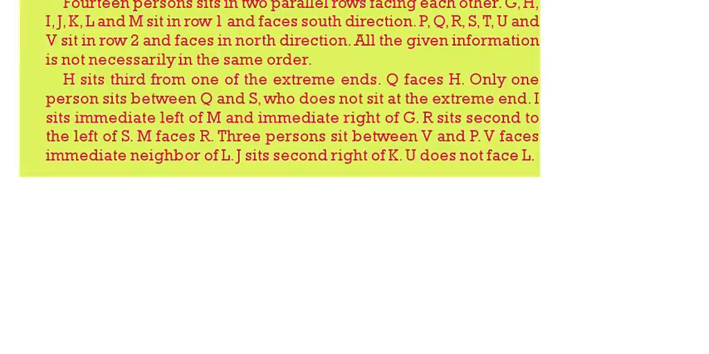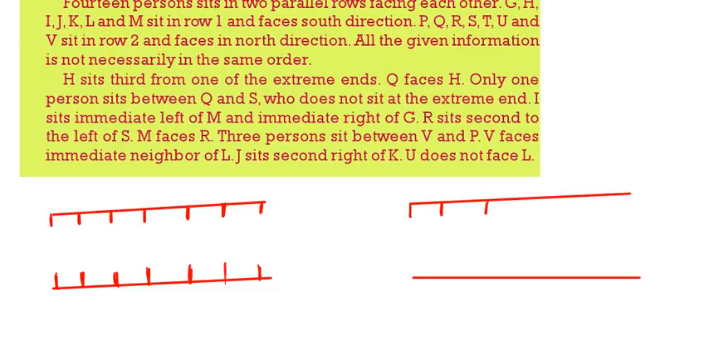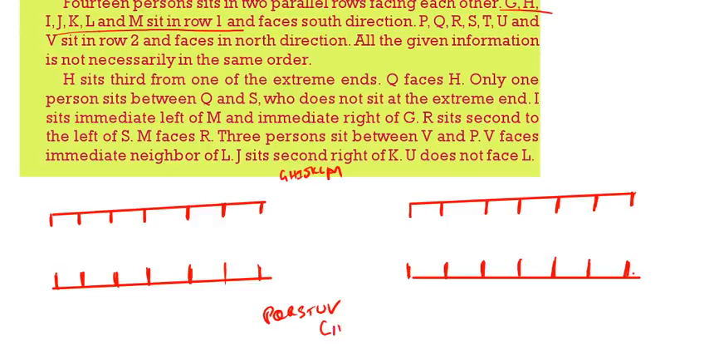All of you draw 2 lines. This one 7 parts. 3, 4, 5, 6, 7. This one also 7 parts. Similarly, the other possibility. 1, 2, 3, 4, 5, 6, 7. Here also 3, 4, 5, 6, 7. Now, here G, H, I, J, K, L, M are row 1 facing south. So any information related to G, H, I, J, K, L, M will come here. P, Q, R, S, T, U, V will come in row 2. This is row 2, this is row 1.